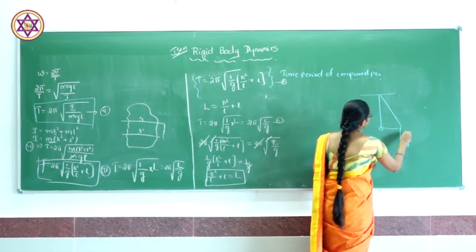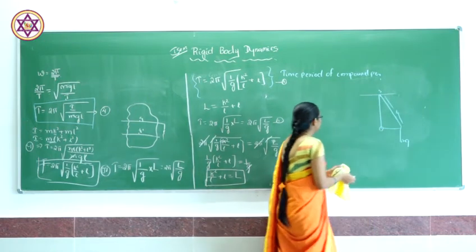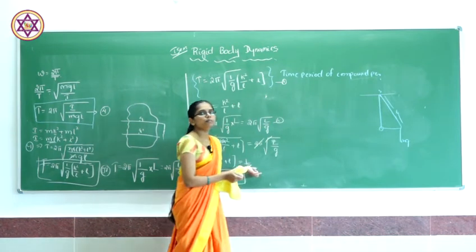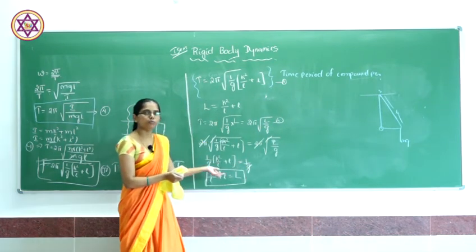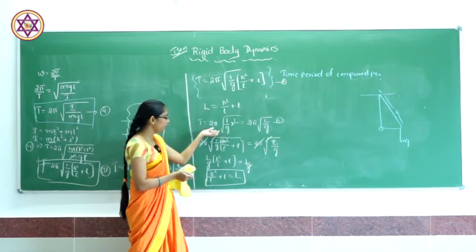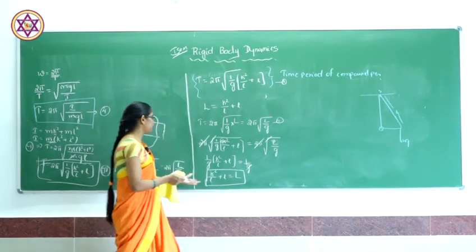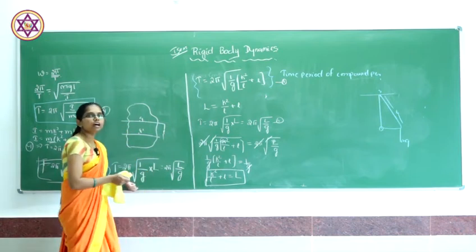This is mg, this is the point of suspension, and this is l. So, if you consider the period of oscillation of the compound pendulum and of the simple pendulum, they should always be equal when L equals k²/l + l, the same as the length of the compound pendulum.